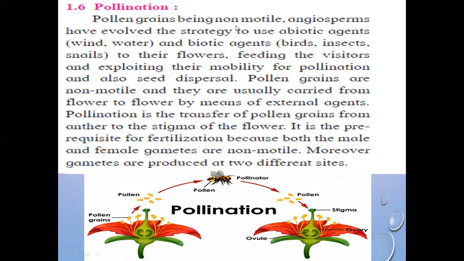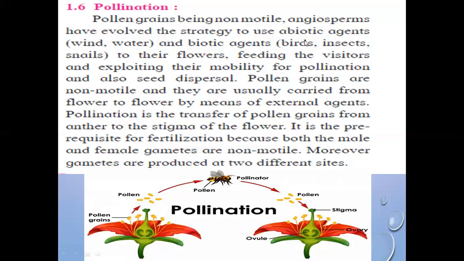But in these angiosperms or any flowering plants, the pollen grains are non-motile, and hence in that angiospermic plant there are some strategies. They evolved, means they developed some strategies to use the biotic agents or abiotic agents.